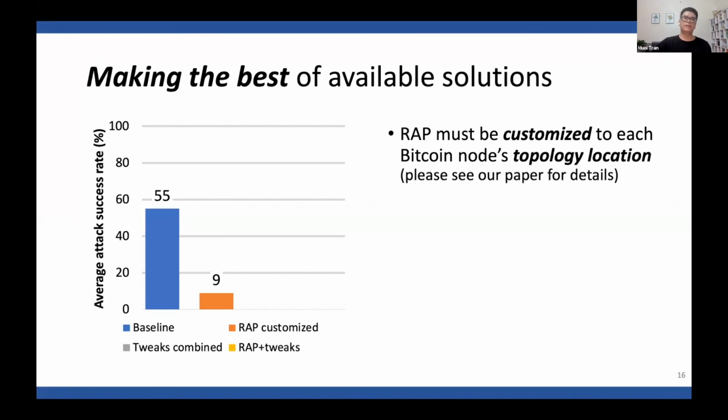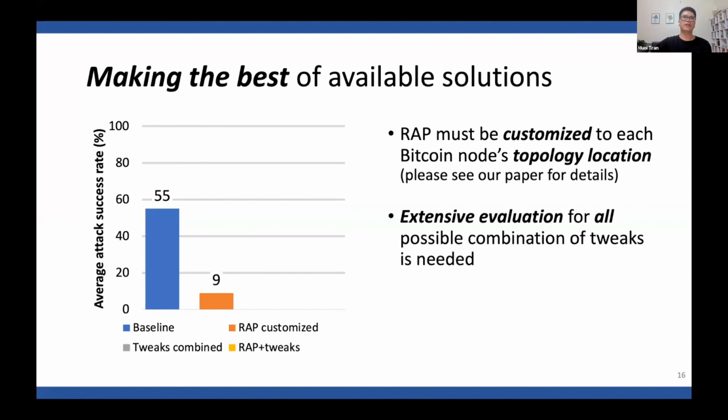Second, we also need to evaluate all combinations of the protocol tweaks to find out the most effective one. Because, very interestingly, adding more and more tweaks doesn't always guarantee a better defense. The most effective tweak combination that we can find reduces the attack success rate to 21%.